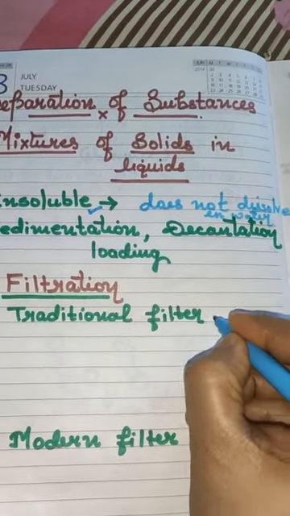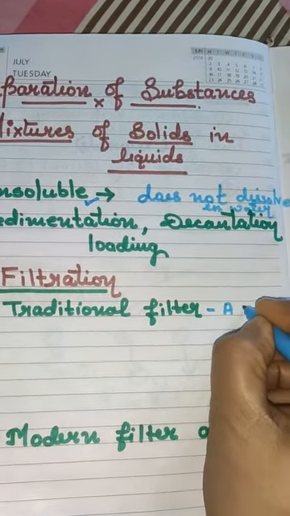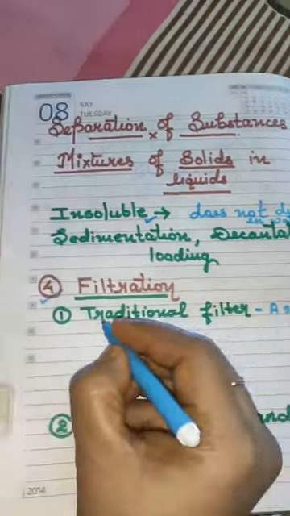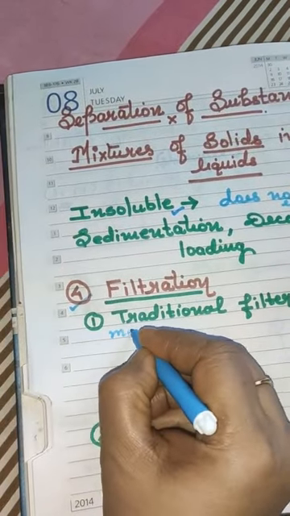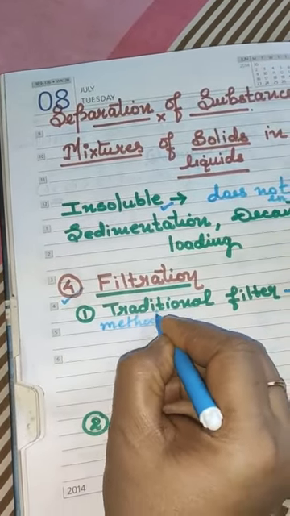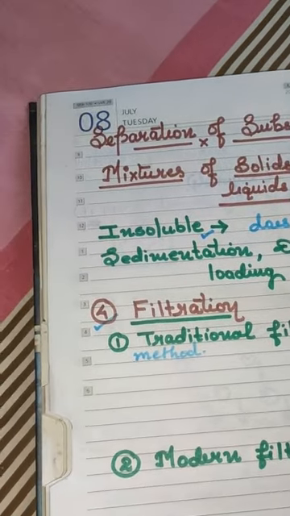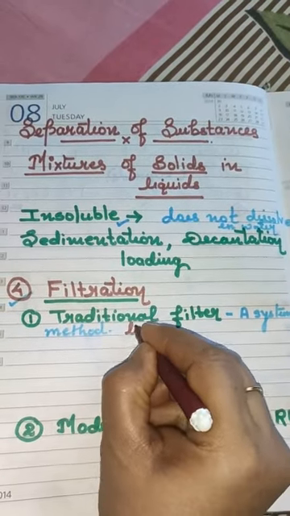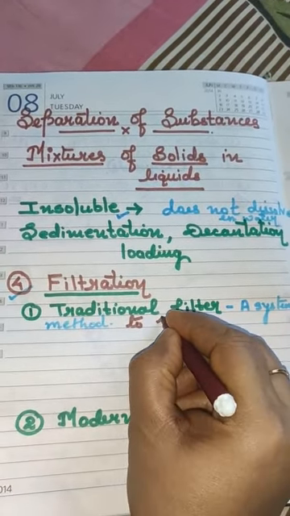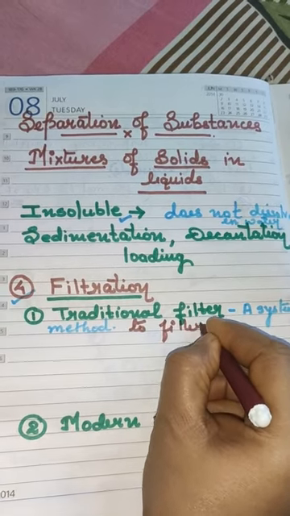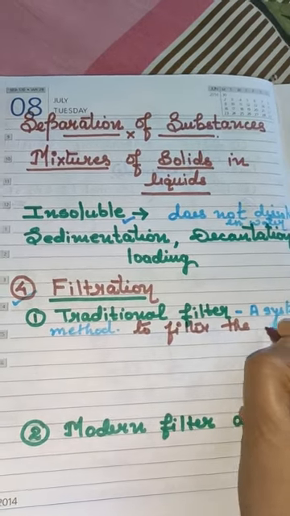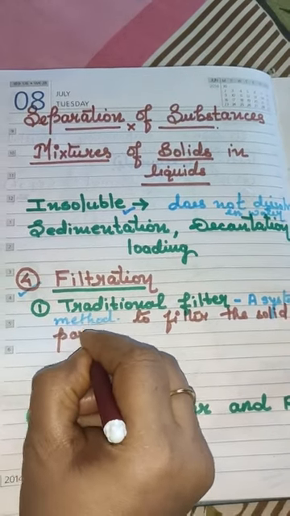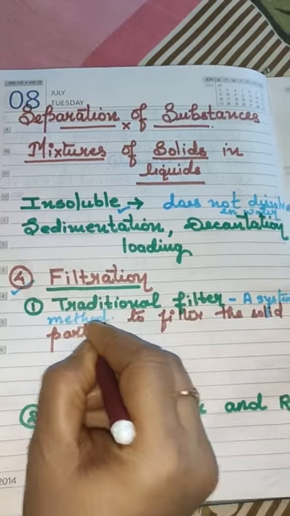A traditional filter is a system, or we can say a method, to filter the solid particles from the water.